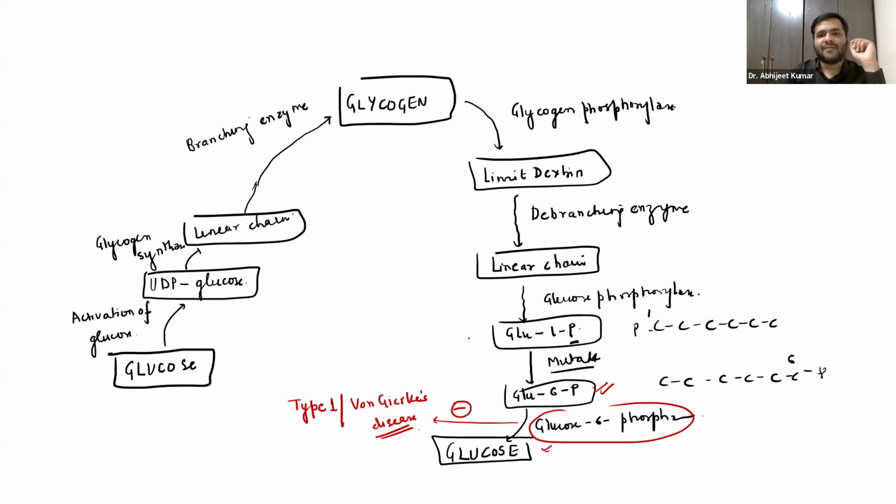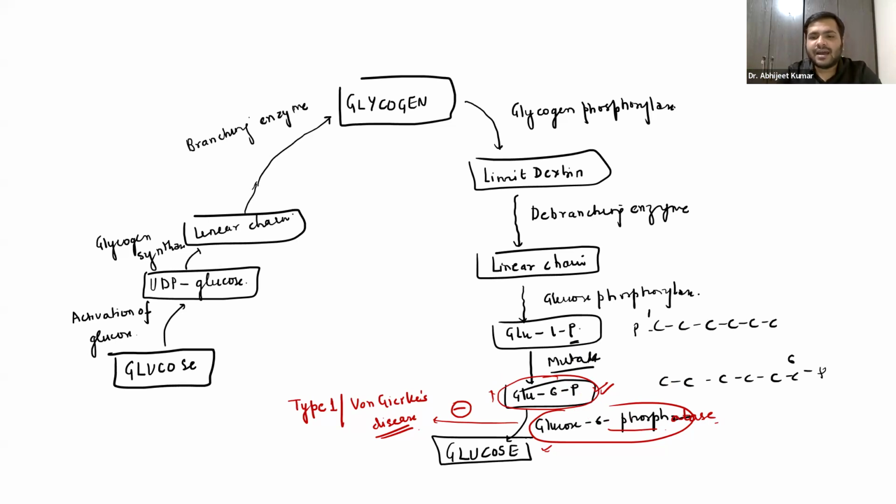Now the patient will have an increased amount of glucose 6-phosphate. In von Gierke's disease, glucose is not formed, the glucose levels in the blood will decrease, and the patient will be suffering from hypoglycemia. In the patient's blood, you will see this glucose 6-phosphate is elevated, obviously because the enzyme glucose 6-phosphatase, which helps to break this phosphate group, is not working.